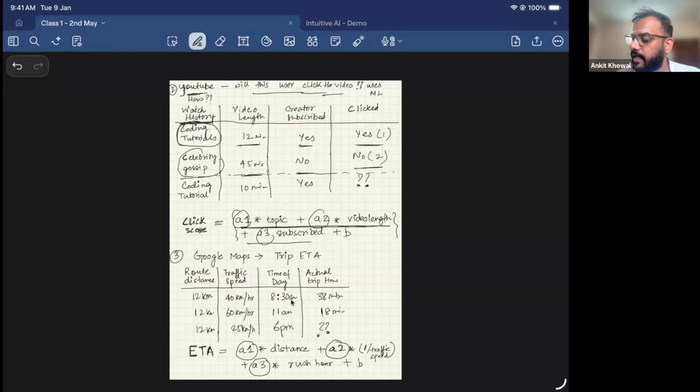Based on the past data, it will see that if I substitute the values over here, am I getting yes? Am I getting no? It will learn from the past data itself, figure out the values of a1, a2, and a3. Then when it has started making right predictions on its past data, it will say my loss is zero.